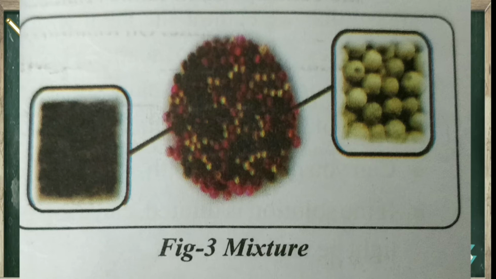Generally, a mixture is made up of two or more components and they don't combine chemically. You will be able to separate them by physical separation or different techniques, whatever you have learned in your 7th class. Is it or not, children? We will go with one more slide showing this.